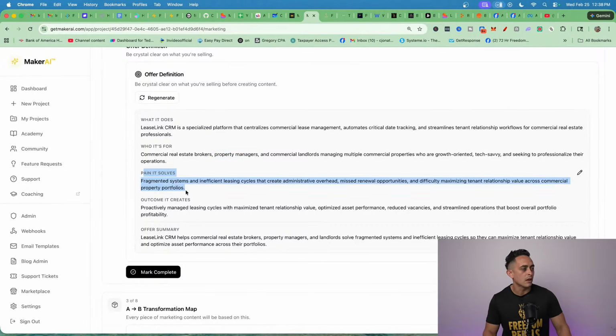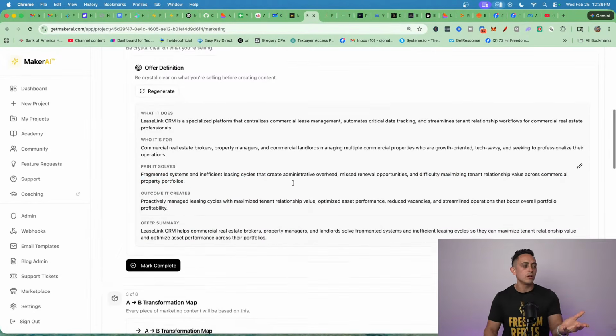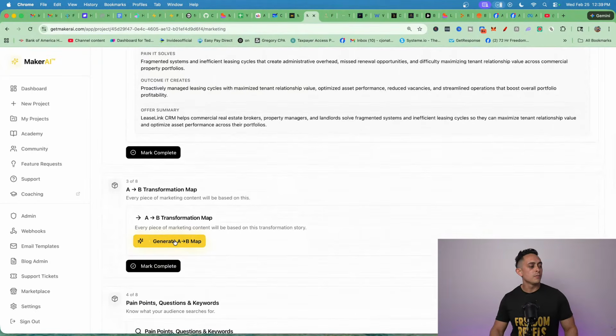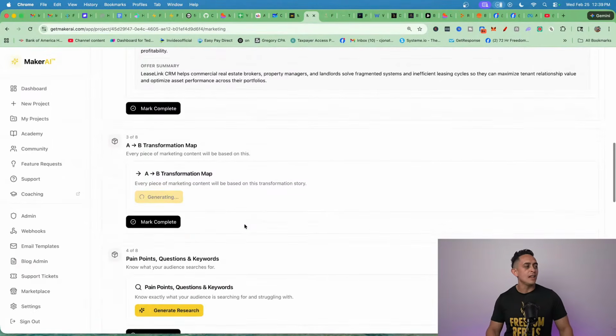Here's the pain it solves, right? So fragmented systems, inefficient leasing cycles, missed renewal opportunities. So this is a big pain point. All right, so we're going to move on here. The next part is to generate the A to B map.